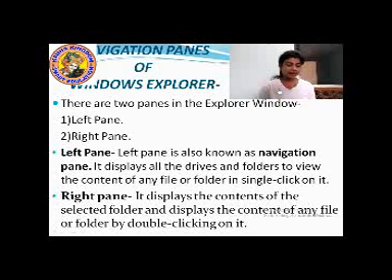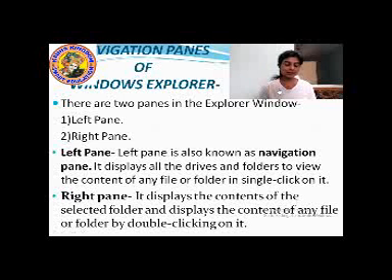And what are panes? Pane, it is a separate defined area, okay, within a window. Within a window software, okay. Windows means what? The page that I showed you, okay. These panes are the separate defined areas in a window for displaying or interacting with a specific part of the Windows output or application.